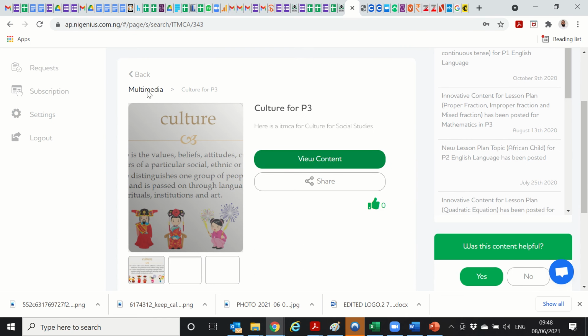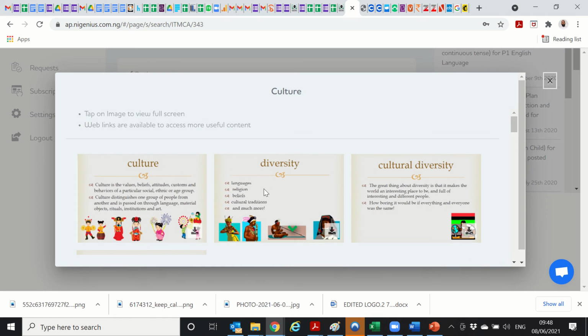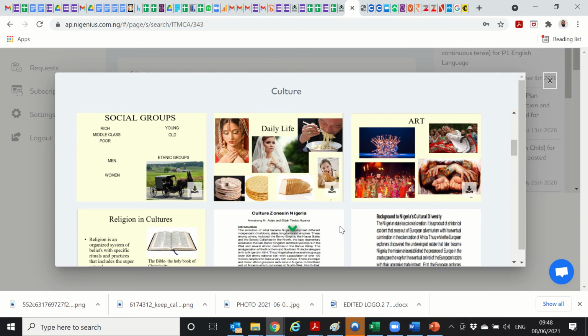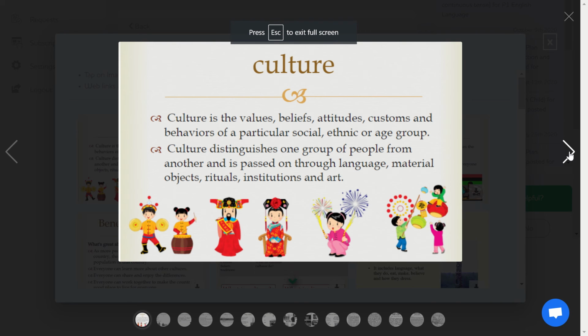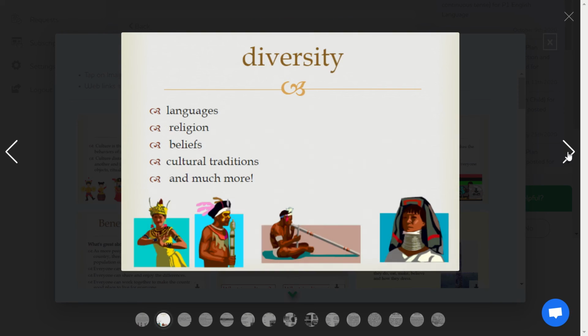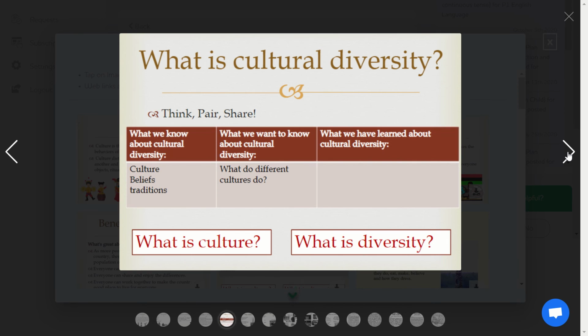We'll click on multimedia, which is pictures, applications, prezis, teaching with applications and pictures and multimedia and videos as well. So I click on view content. It opens up the grid and you can see things about culture. You can have it in full screen. In case you have an interactive whiteboard in your classroom, you can view this on your interactive whiteboard.